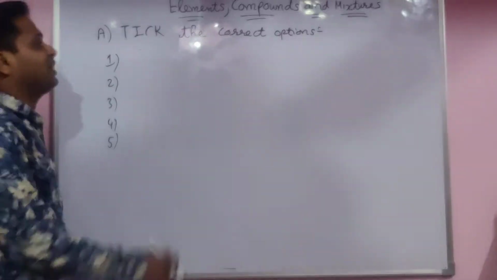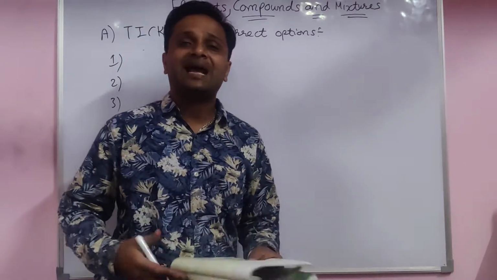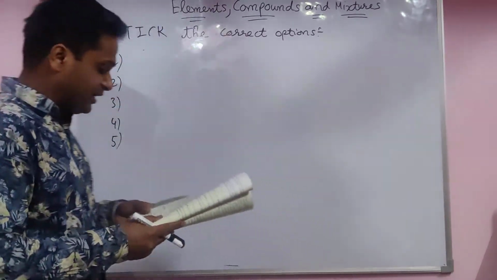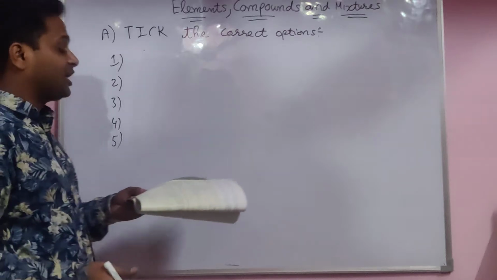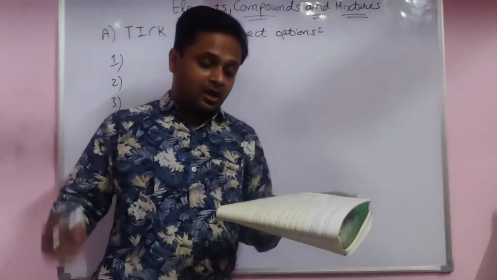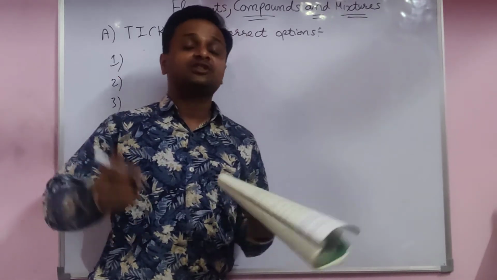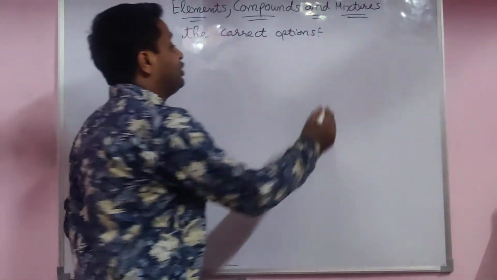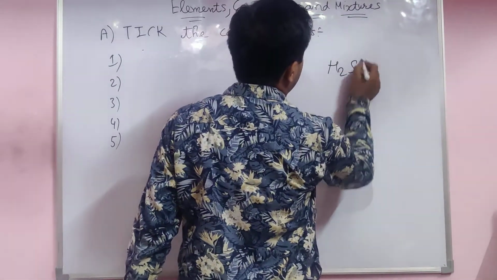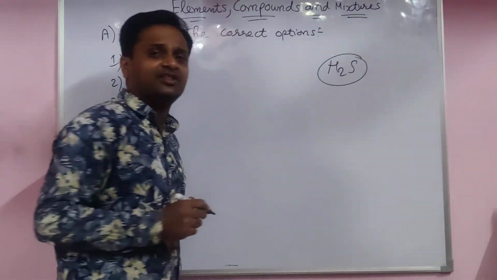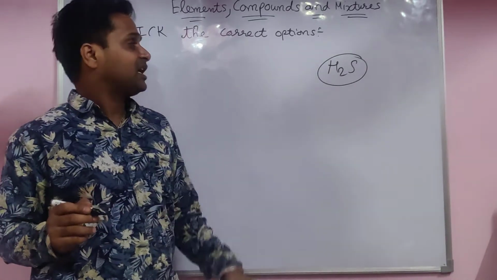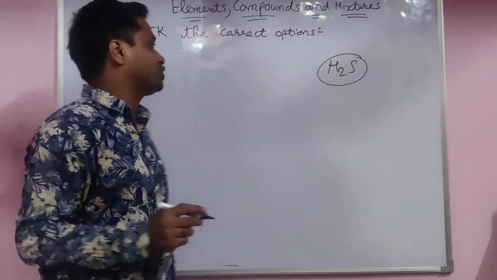Now we have to see the first one, tick the correct one, on page number 31, back exercise. First one: a gas having a rotten egg smell. Chlorine, ammonia, hydrogen sulfide. The answer is hydrogen sulfide gas, which has the rotten egg smell, like a spoiled egg. The answer is H2S.